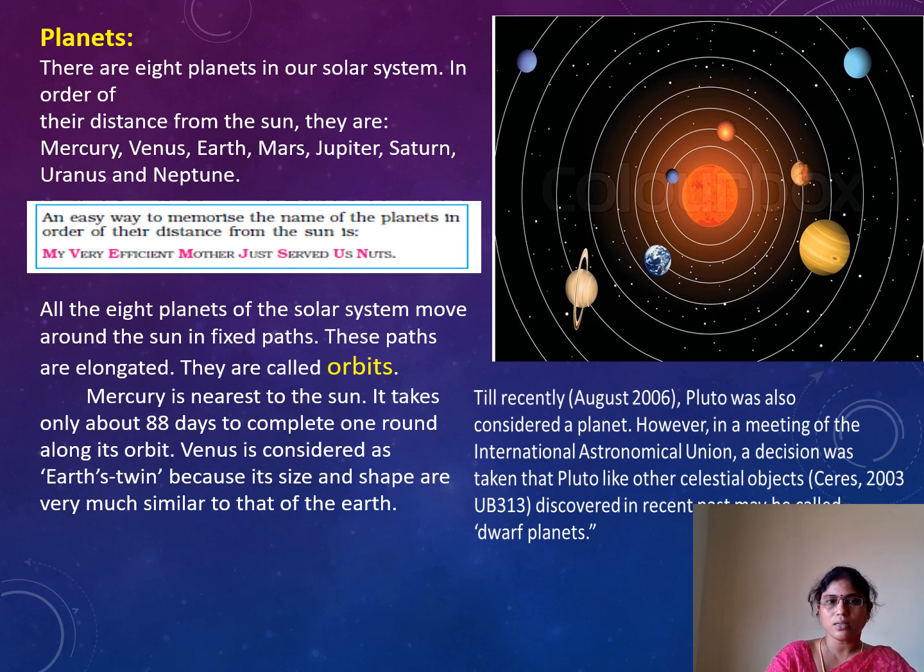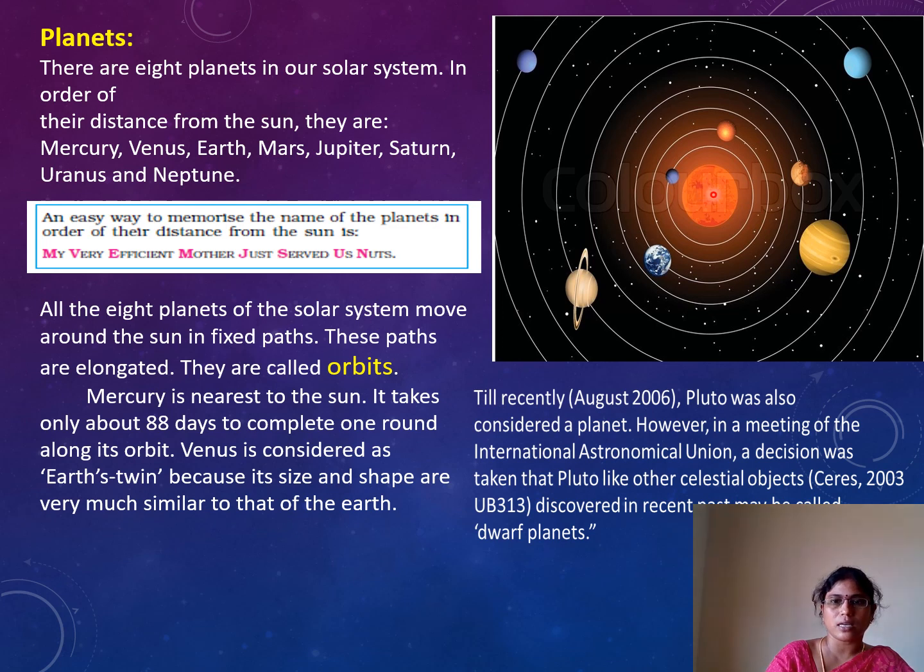Next, about our planets. How many planets are there, as we discussed before? 8 planets and 1 star in our solar system. These are all rotating around themselves and revolving around the Sun in these circles, which we call orbits.